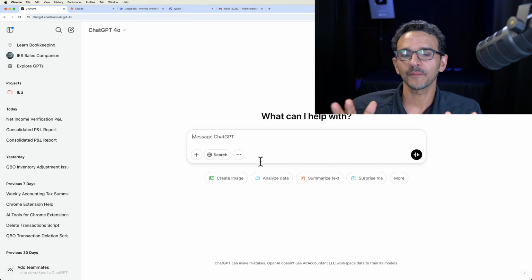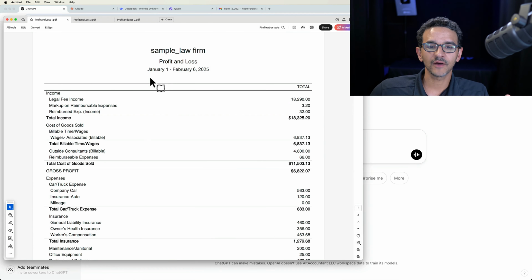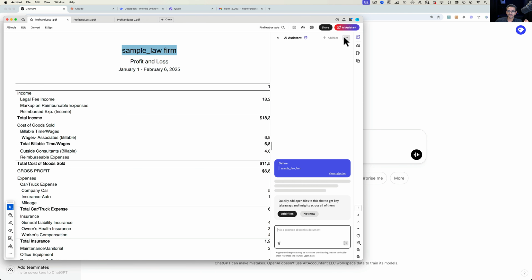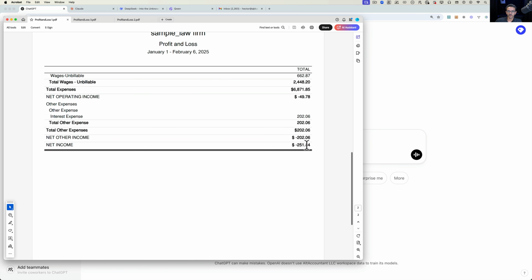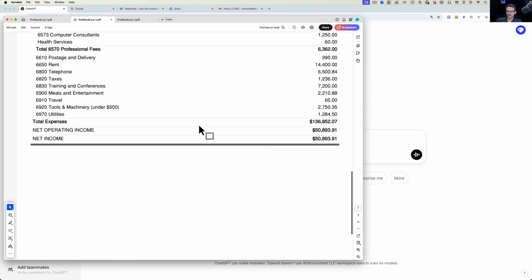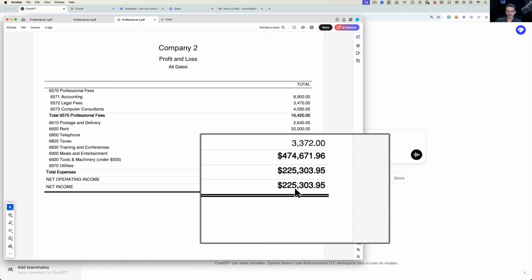In this video, we're going to talk about a very typical accounting task that is a total pain in the butt, which is consolidating financial statements. For some background, assume that I exported a profit and loss from QuickBooks, and I did it for each of my entities. So I got this entity called Sample Law Firm that has a net income of negative $251. We have this other company called Company 1, also multiple pages, with a net income of $50,000. And then I have Company 2, multiple pages, with a net income of $225,000.